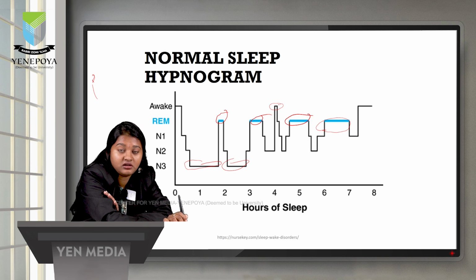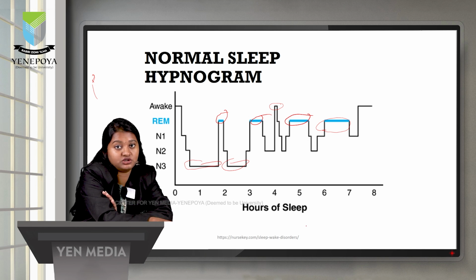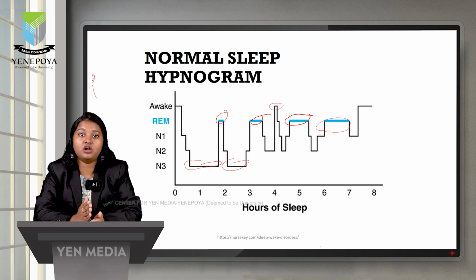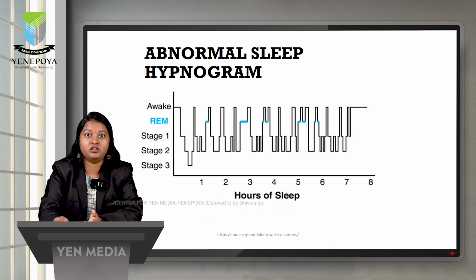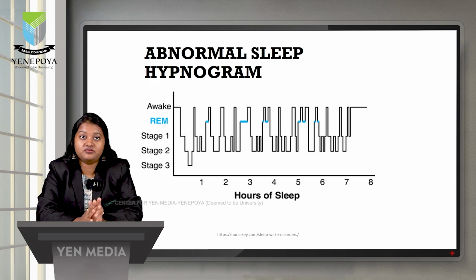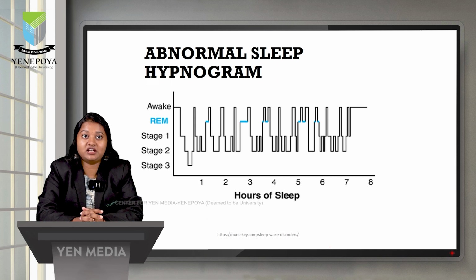The patient is awake here. So this is one awakening that happens during the night, but after that immediately the patient's sleep is restored. So this denotes a good restorative sleep. This graph, unlike the previous one, shows an abnormal sleep hypnogram.